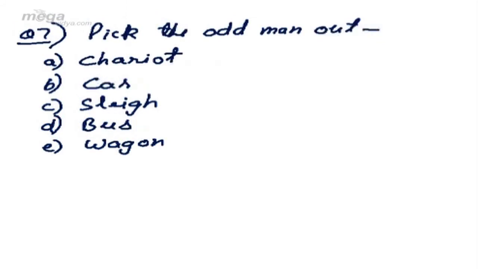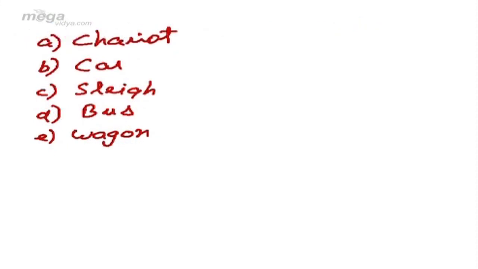My next question is of odd man out, but this time mode of transportation: chariot, car, sleigh, bus and wagon. Whenever a question is given on mode of transportation, first of all we should know the meaning as well. For example, chariot is drawn by horses. Car and bus we all know are mechanical. Sleigh is a mode of transportation for Eskimos. It is on ice, drawn by dogs. And wagon is a bogie of a goods train.